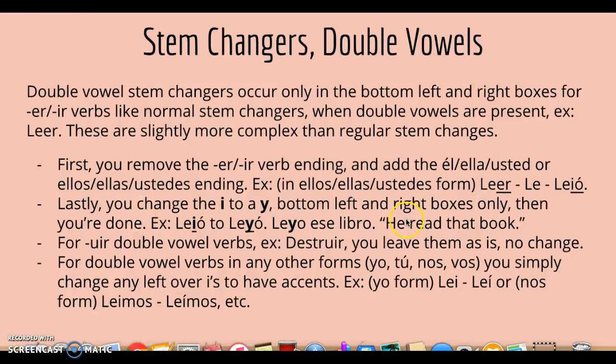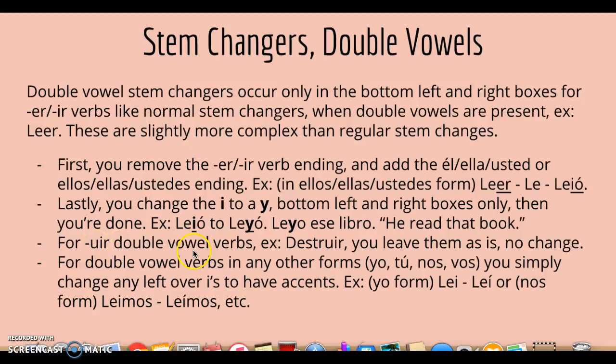So leió would change from leió to leyó. Notice you kept the accent on that O. Leo ese libro, I didn't keep the accent. Leo ese libro. He read that book. So leió to leyó. We do any stem change because we're trying to keep the same sound. Leió and leyó. Leer and leyer. Leer, leió doesn't sound the same. So leer and leyó, it sounds the same.